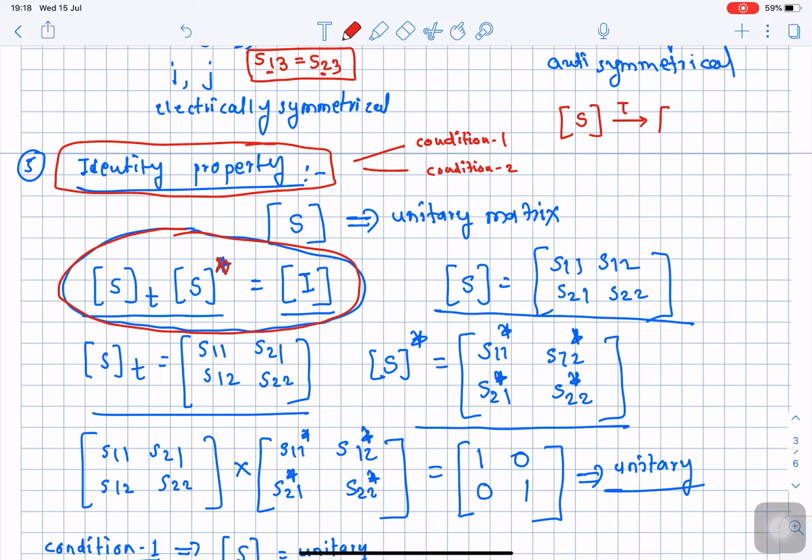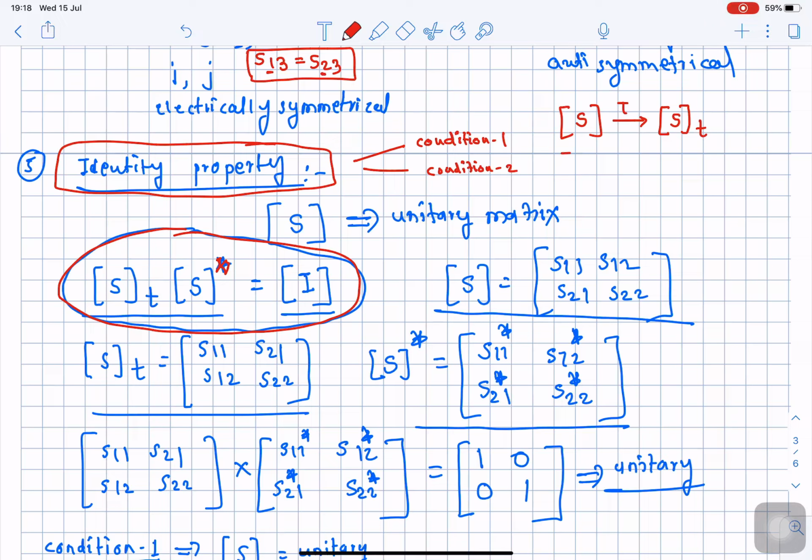How is it denoted? It is denoted as S raised to T, where T indicates that we have taken the transpose of the scattering matrix. Next is to take the complex conjugate of the scattering matrix. In RF communication, we not only deal with real numbers, we deal with complex numbers.